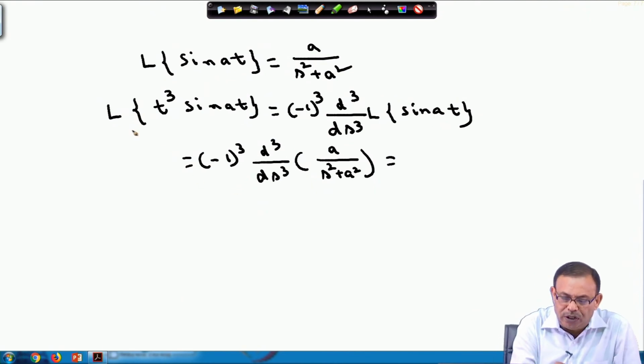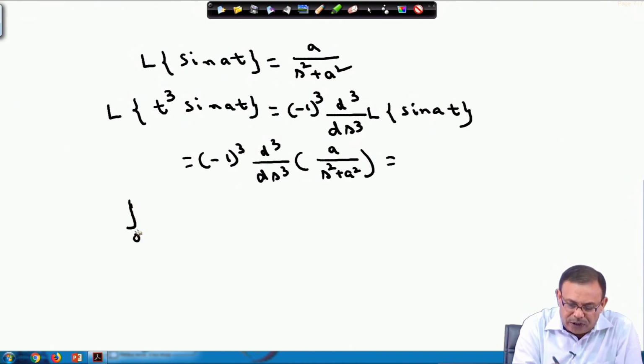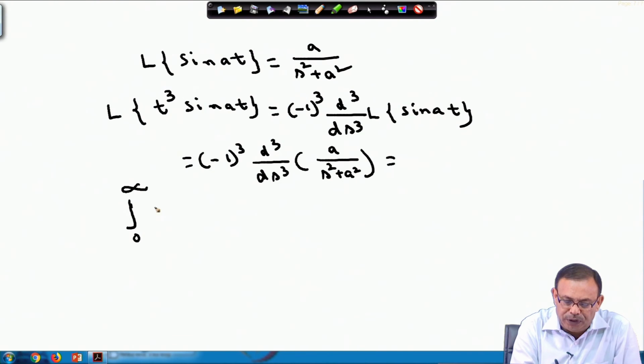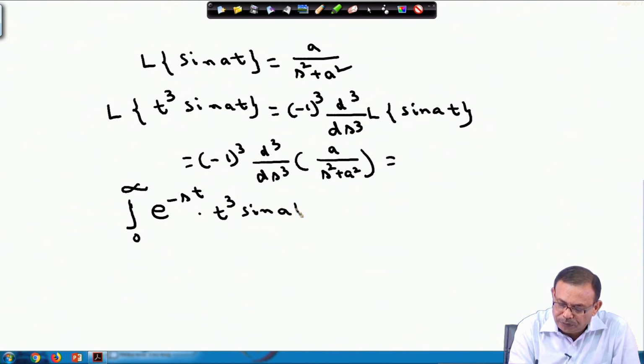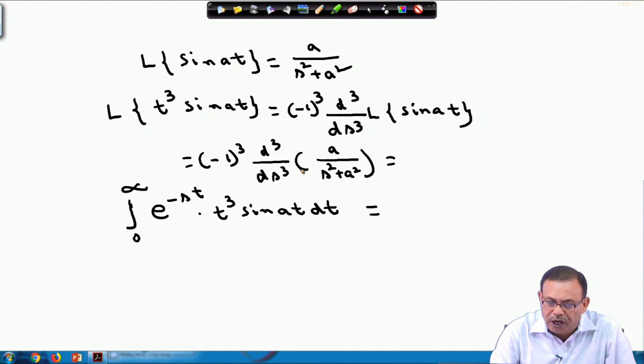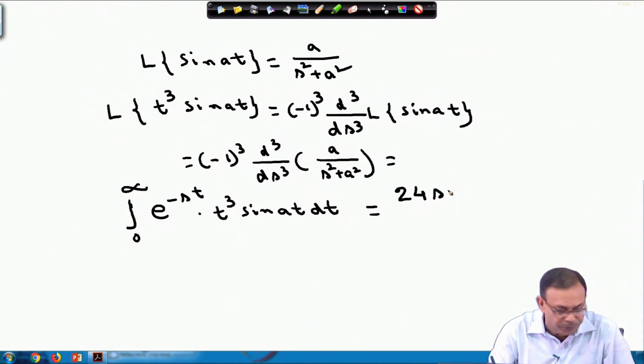So, what is this? The Laplace transform of t cube into sin a t, this I can write as integral 0 to infinity e power minus s t into t cube sin a t dt. The left hand side is this, and on the right hand side I have to differentiate thrice. I am leaving it for you, the differentiation is much easier.